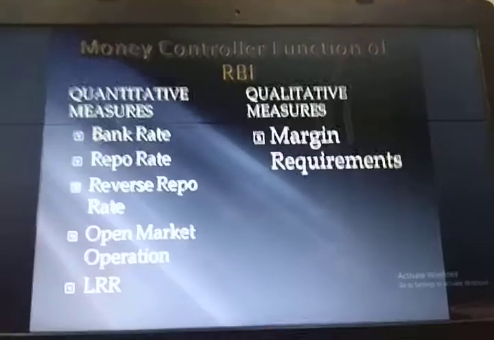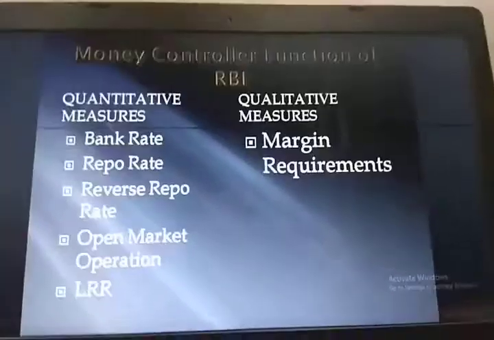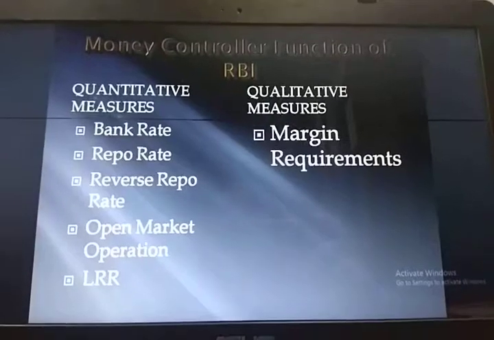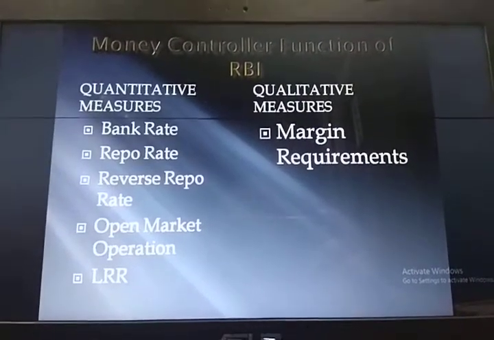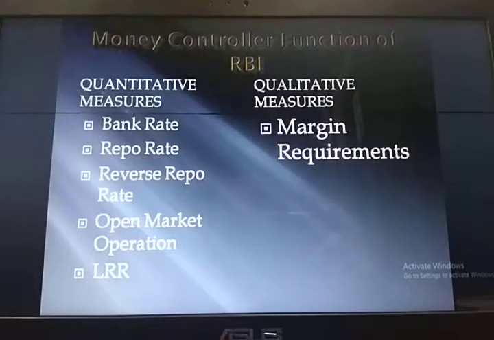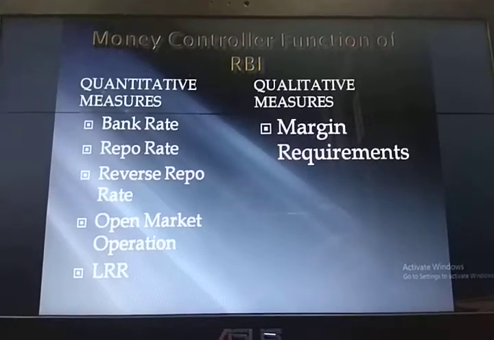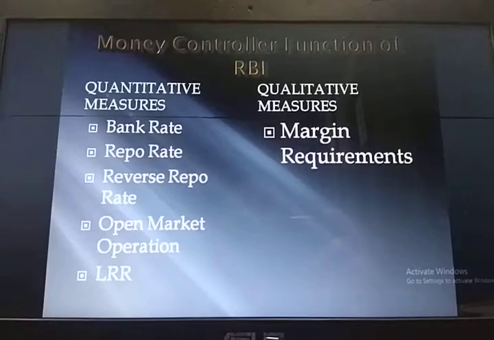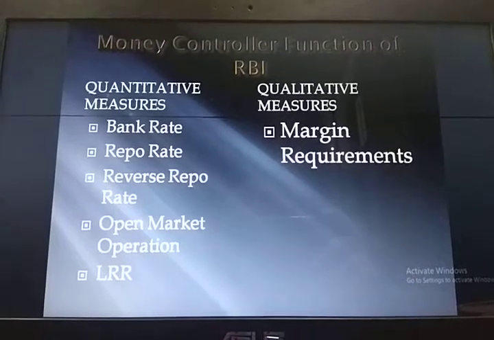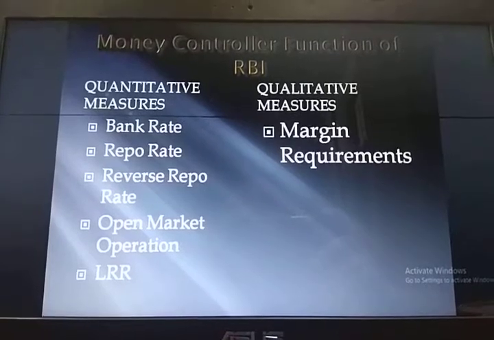Now, why is it compulsory for any commercial bank to maintain CRR as well as SLR? It has to maintain CRR because the central bank is an apex body, plus the central bank is the lender of last resort for all the commercial banks.